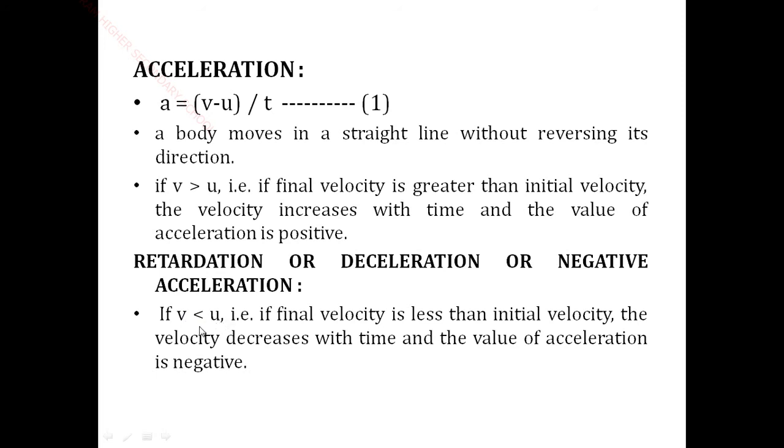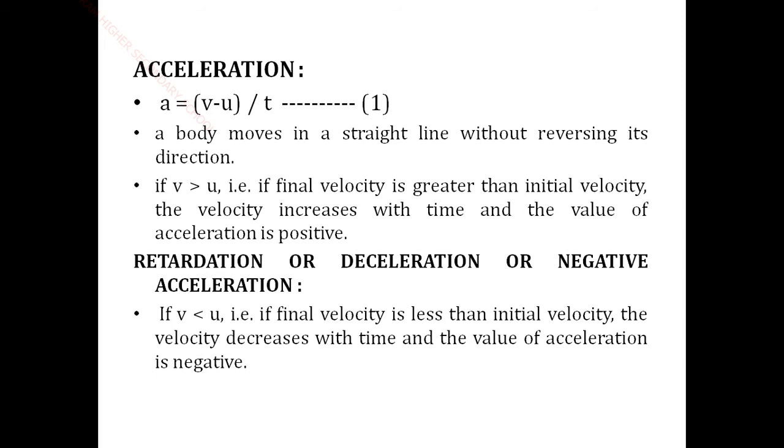So velocity ipo decrease agudhu. Velocity decreases with time, so the value of acceleration is negative. Are you clear? Inge enna sonnom, v is greater than u, that means the final velocity is greater than that of initial velocity, that means velocity increases with the time, so the value of acceleration is positive. But if v is less than u, if a final velocity is less than the initial velocity, so the velocity decreases with the time, the value of acceleration is negative. So the negative acceleration is known as retardation or deceleration.